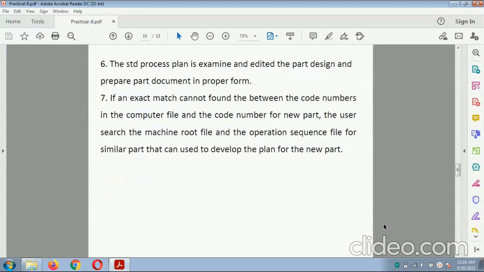The standard process plan is examined and edited for the part design, and a part document is prepared in proper form. If an exact match cannot be found for the code number in the computer file, then for the new part the user searches the machine routing file and operation sequence file for a similar part that can be used to develop the plan for the new part.